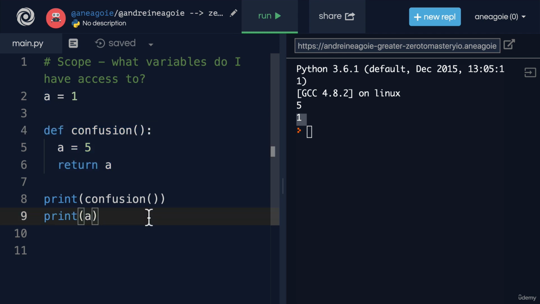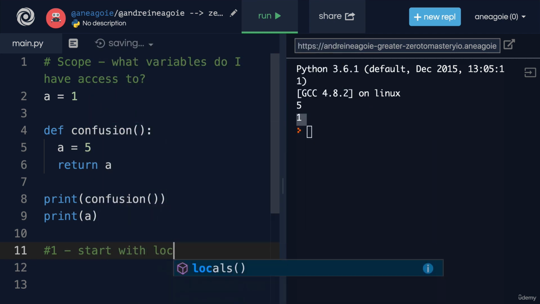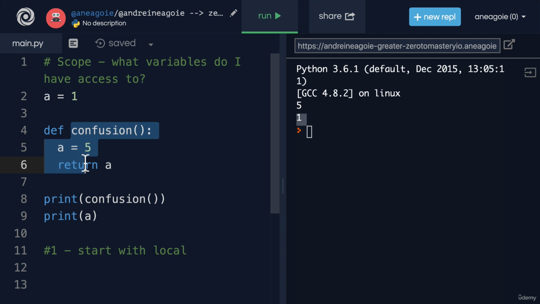So there's a set of rules that the Python interpreter goes through to check a variable. And the rules are this. First, it's going to check the local scope. A local scope is a scope that's part of this local function. So a is in the local scope. It's going to check there. Hey, do I know the variable a? Well, yeah. When I return a, I have a variable defined here.